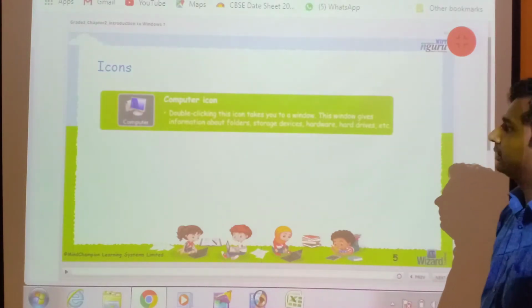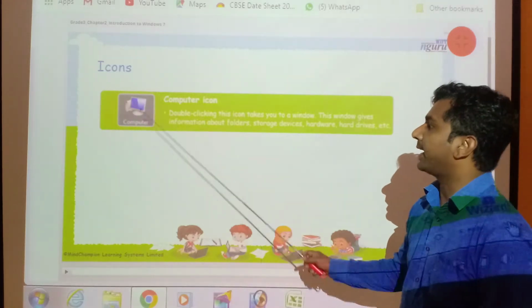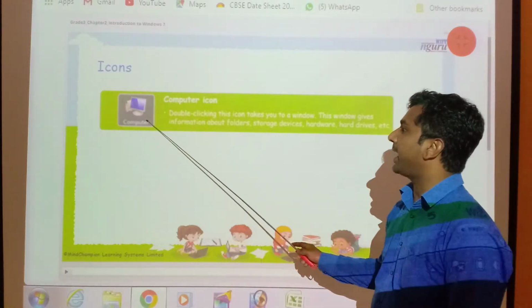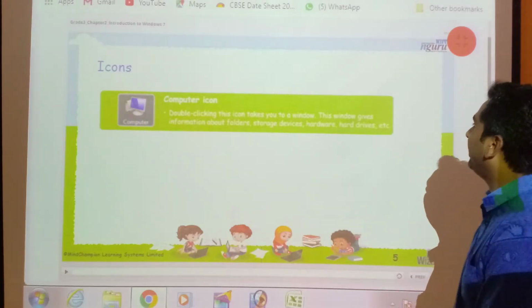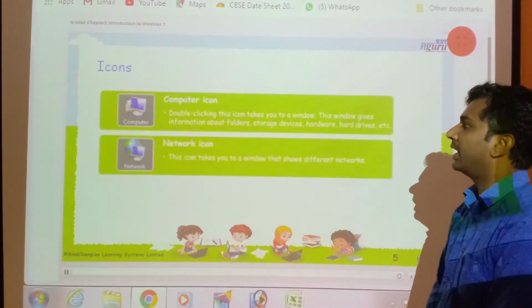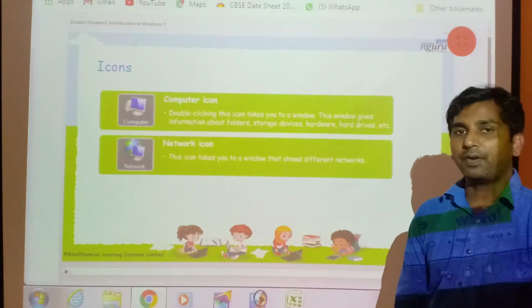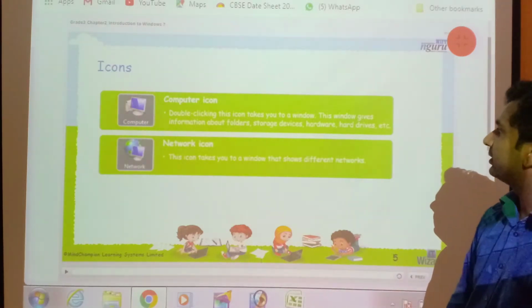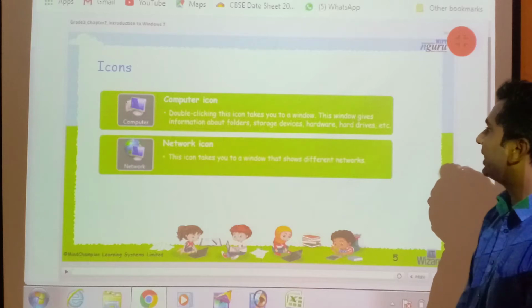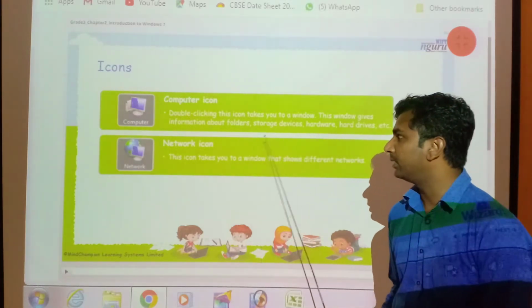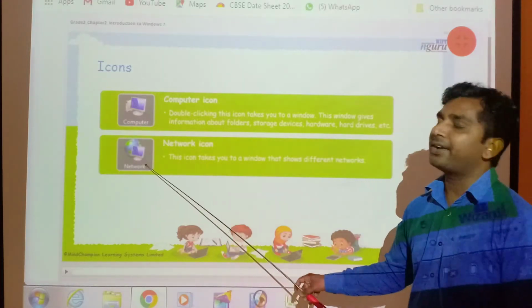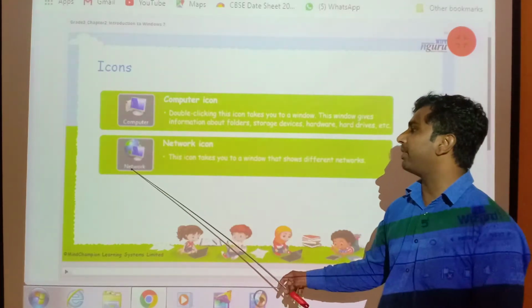This is my computer icon. Double click this icon takes you to the window. This window gives information about folders, files, pictures, storage devices, hardware, hard disk, etc. This is network icon.